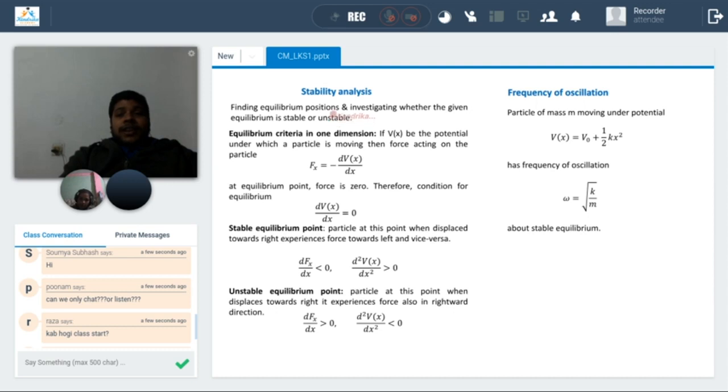From that, you can understand what equilibrium is, how to find the equilibrium position if the potential is given, and how to find out if this equilibrium is stable or unstable. Then the frequency of oscillation: if a particle of mass m is moving under a potential, then the frequency of oscillation about a stable equilibrium will be root k by m. So these are some very basic definitions.